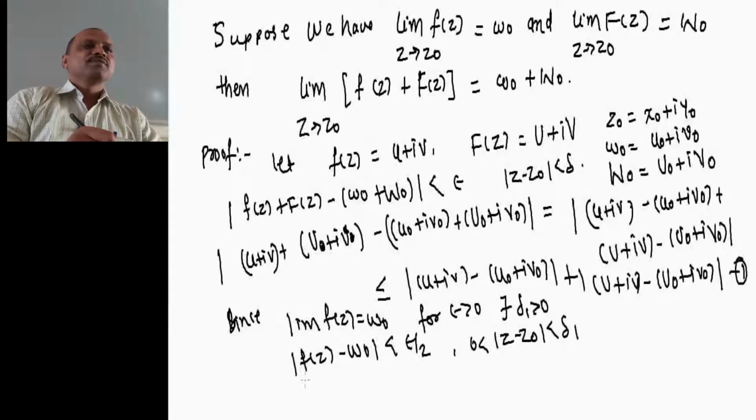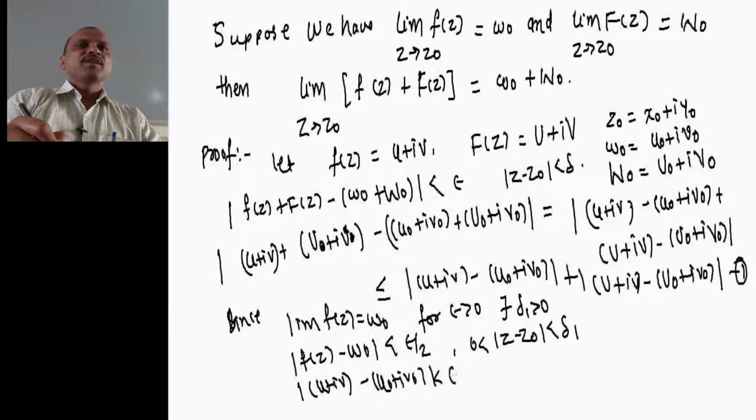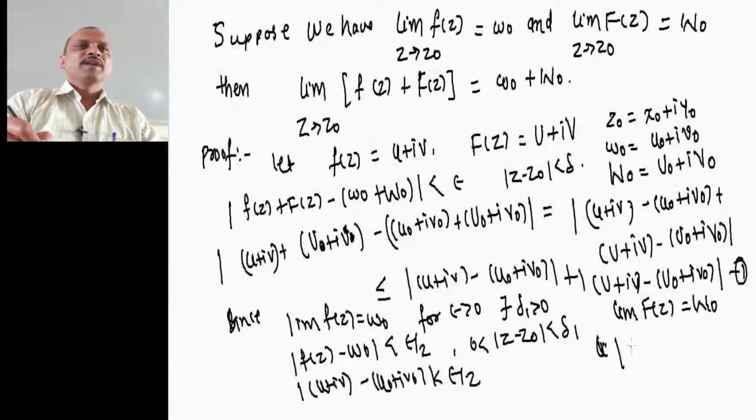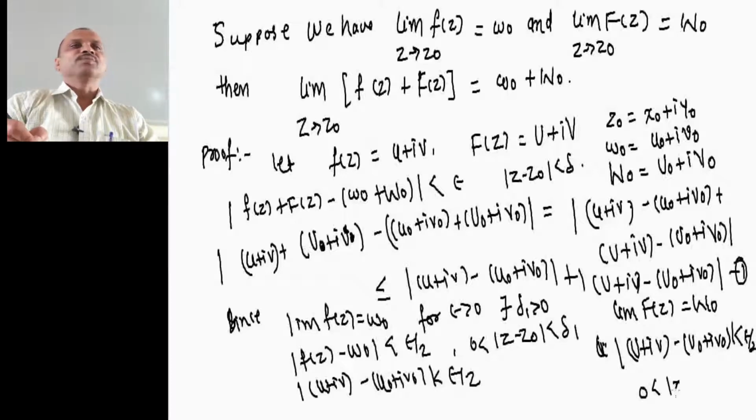This is u plus iv minus w0, which is u0 plus iv0, less than epsilon by 2. Similarly, limit of capital F of z is equal to capital W0, so there exists a delta 2 such that capital U plus iV minus capital U0 plus i into V0 is less than epsilon by 2 whenever 0 is less than mod z minus z0 is less than delta 2.